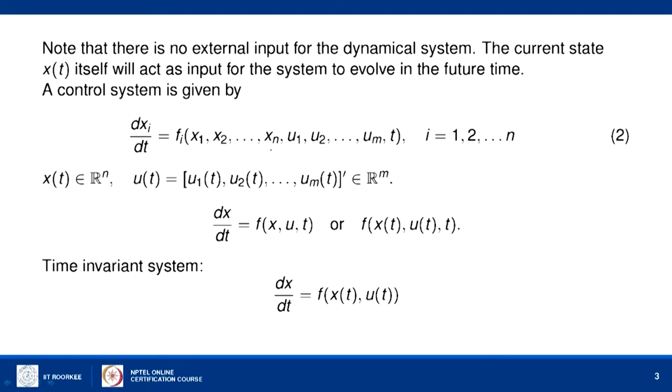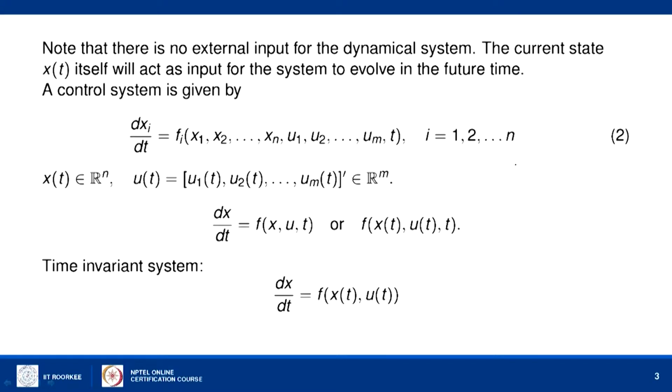But if you include an external input in the system which will affect the evolution of the system, then it is called a control system. Here x1, x2, up to xn are the state of the system and u1, u2, up to um, functions of t, are the control of the system.